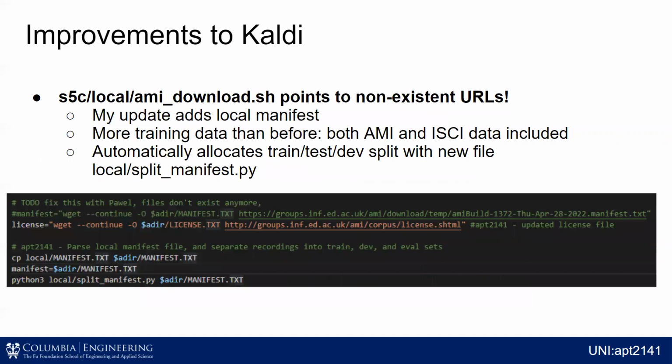In addition to that, some more tricky ones is actually deep into the code outside of the shell script that runs everything. We've got some problems where it reaches out to URLs that are broken and don't exist anymore. And these URLs are changing almost every day, actually. This is so bleeding edge that we have files that are being rewritten and recreated pretty much every day, even as of the date of this recording. So being able to build our own manifest and lock that in with both AMI and ICI data. And then I built a script in Python to automatically split that into train, test, and development.